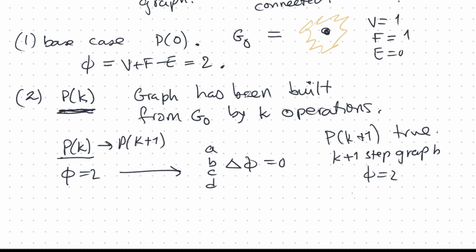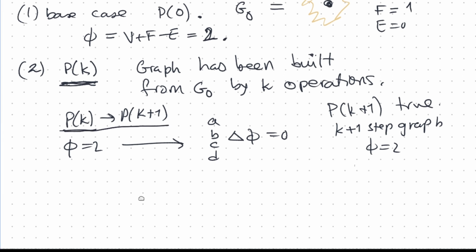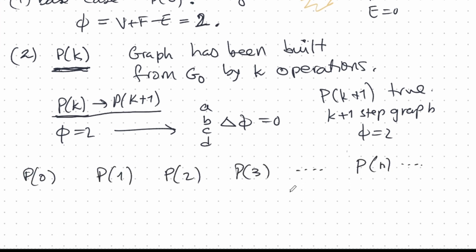Okay, and we know that it starts off at 2. So this walks down the line like I showed you. Like I showed you, the machine starts here. We know phi is 2 here. And because we have proven that if this is true, then this is true. This has to be true because the change in phi in this step is 0. So it doesn't change. If phi is 2 here, it's 2 there.